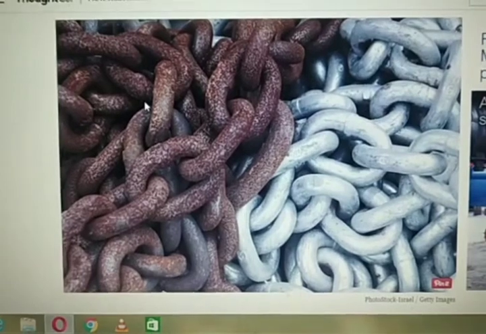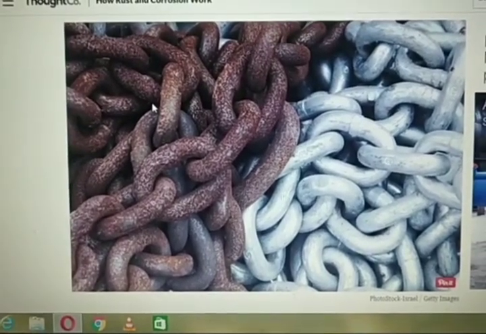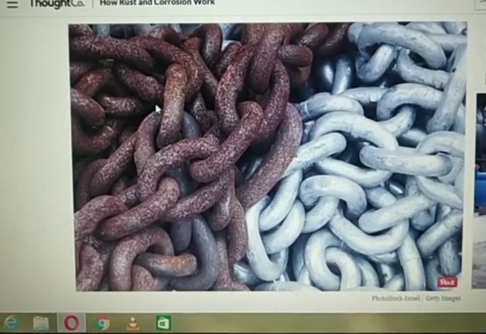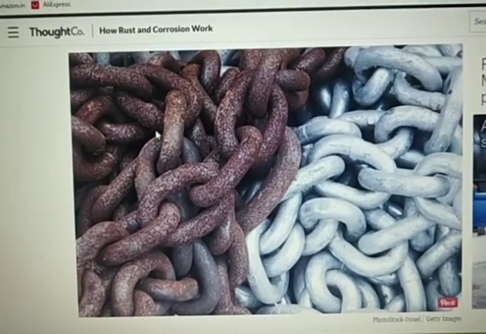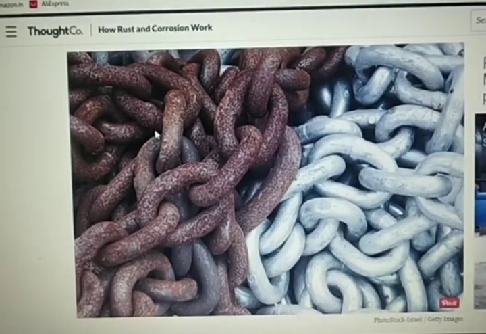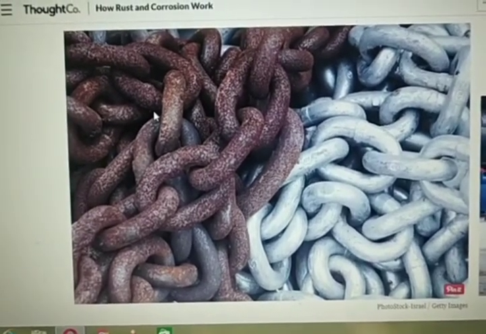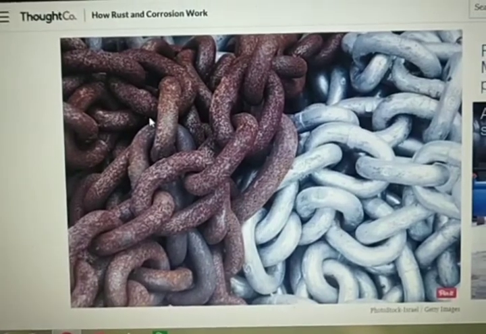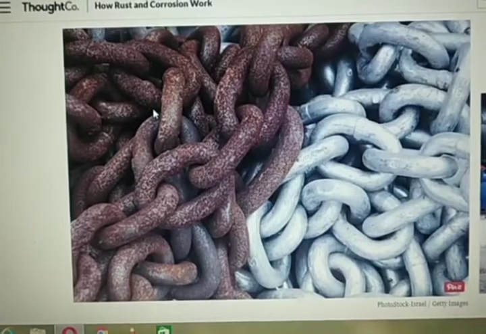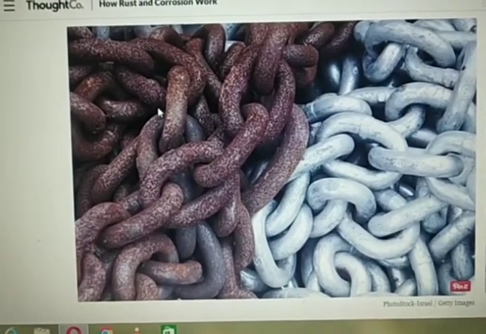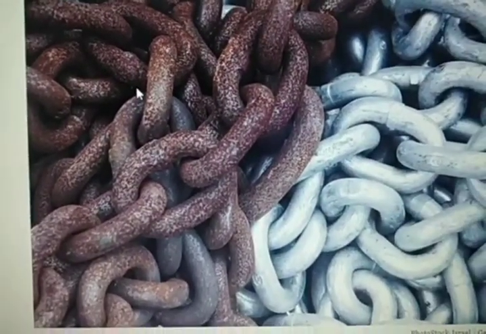And how is this rust formed, do you know? If you place iron in the open environment, it is exposed to air and moisture, that is, it takes oxygen and moisture. Humid air, that is H2O as water vapor, is also present in the atmosphere. So it takes H2O from the air and is converted into rust.